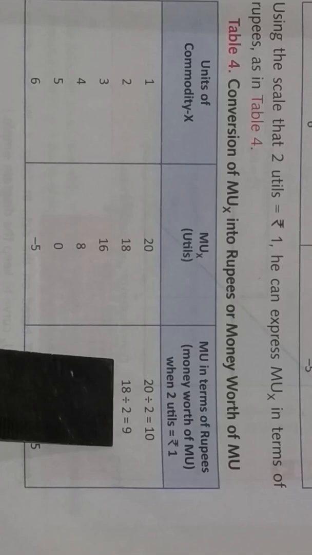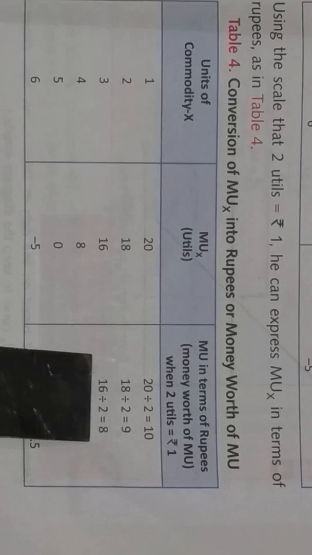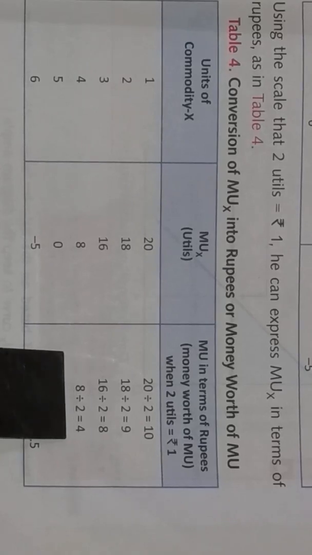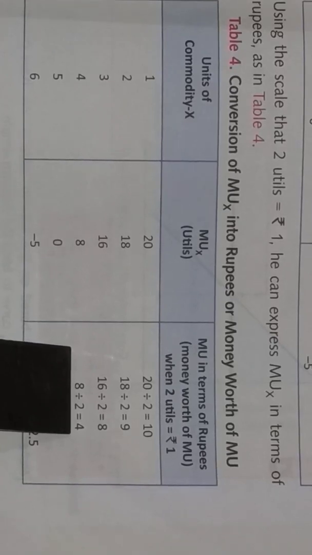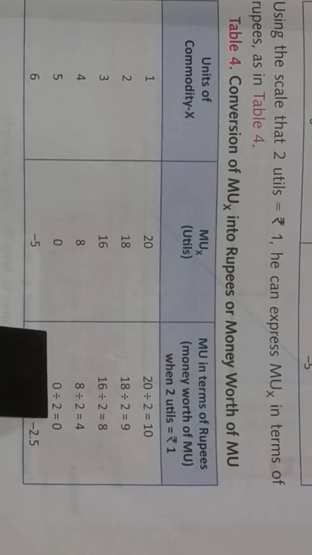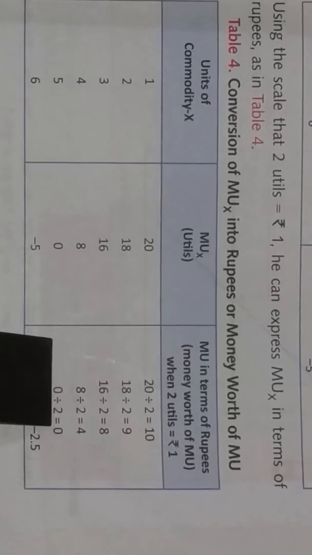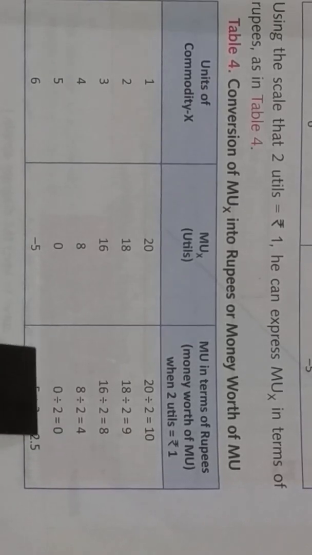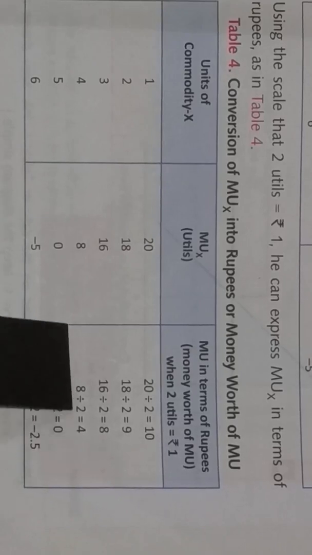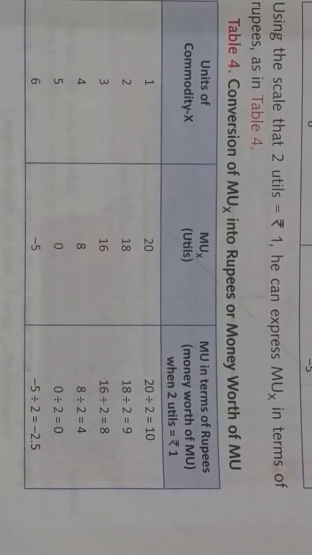The second unit of the commodity gives him the utility of 9 rupees. The third unit gives the worth of 8 rupees, and the fourth unit gives him the value of 4 rupees, that is equal to the price of the commodity. Now the fifth unit gives him the utility of 0 rupees. So would he buy? He will not buy, because he is not getting as much utility as he is spending. So he will buy 4 units of the commodity.